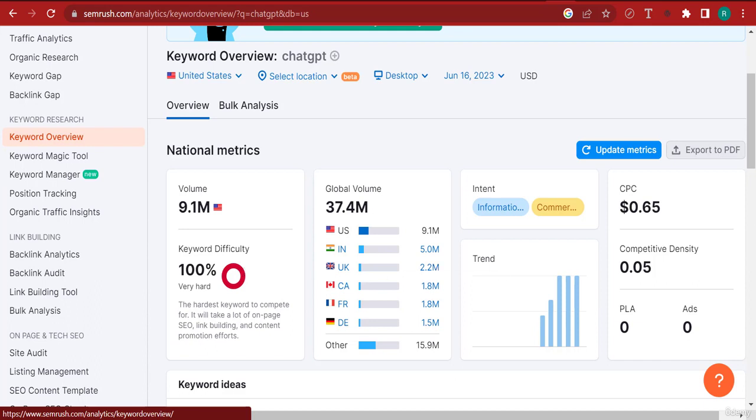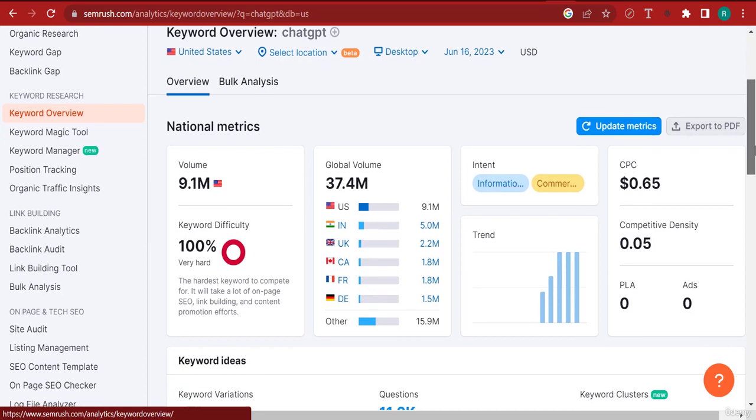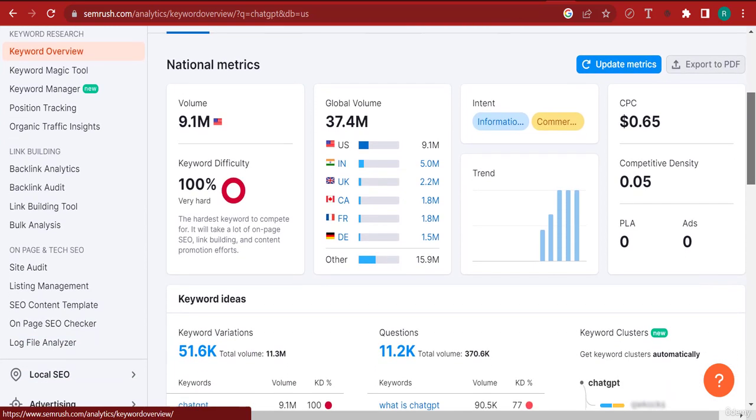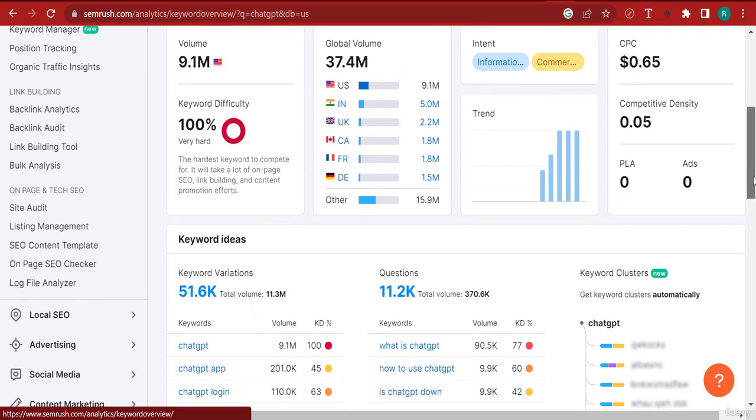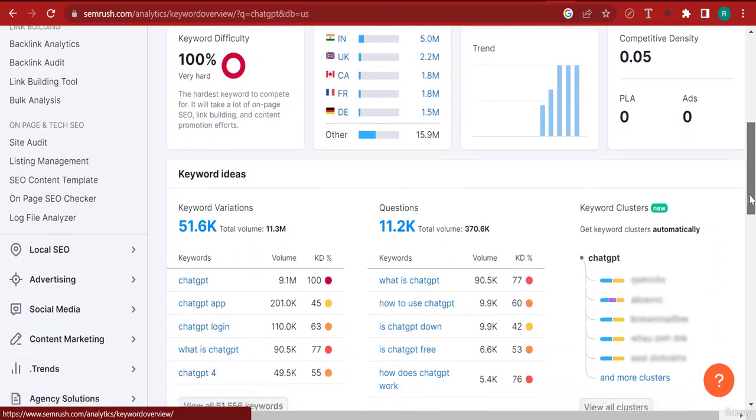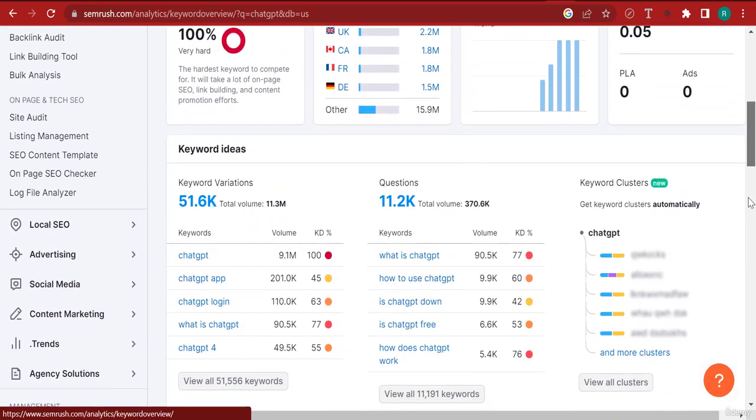Because let me tell you something. We're trying to sell a book. This keyword, ChatGPT, has a lot of search traffic. Now, 9.1 million people are searching for it only in the United States and 37 million worldwide. And India, 5 million, UK, 2.2, Canada, 1.8, France, 1.8, Deutschland, or basically Germany, 1.5.